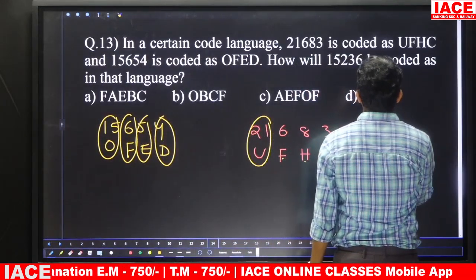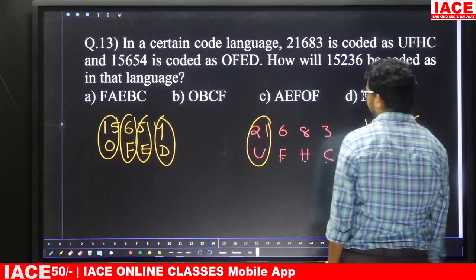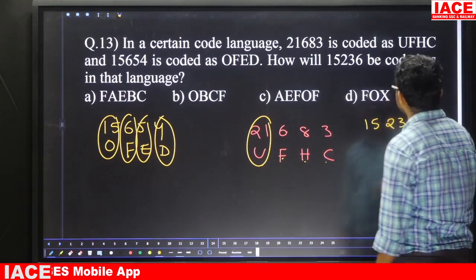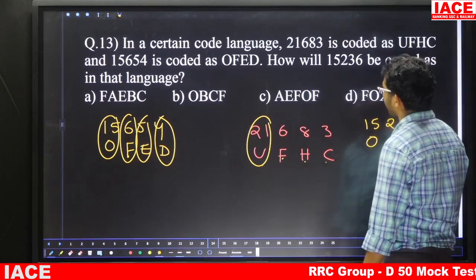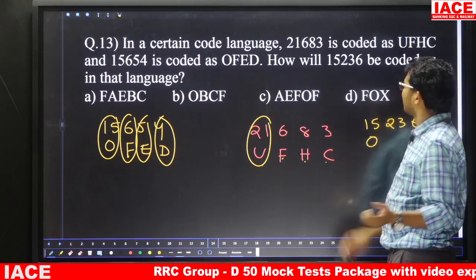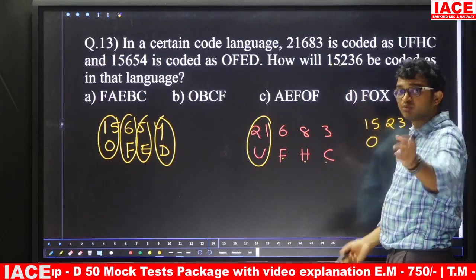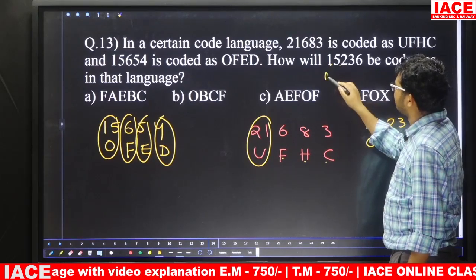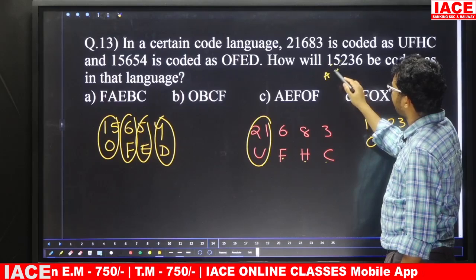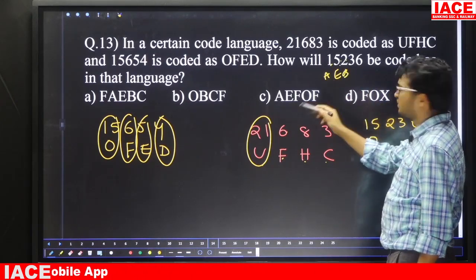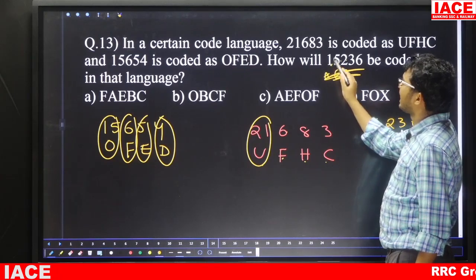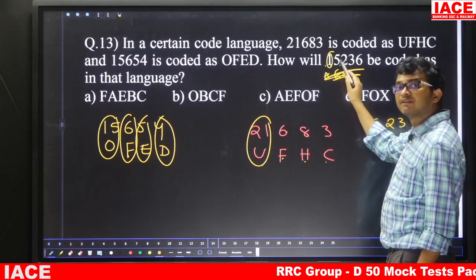Now here the given is 1523, next one is 6. Friends, 15 means what? Here 15 means O. Otherwise some of them will get doubt: sir, this one is 15 we should take or 1 we should take. Suppose if we take here 1, this is A. Next 5 means E. Next 2 means B. With A, E, B any option is there? No. That means we are not going to take only 1, and that means take 15.